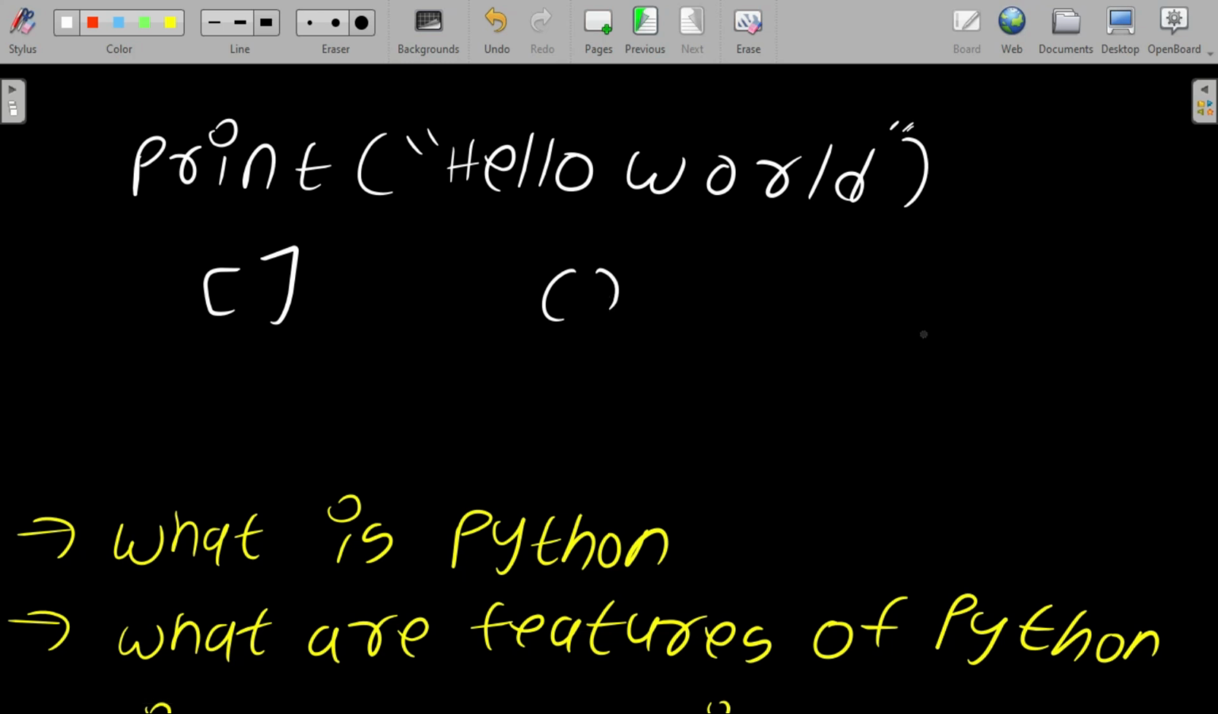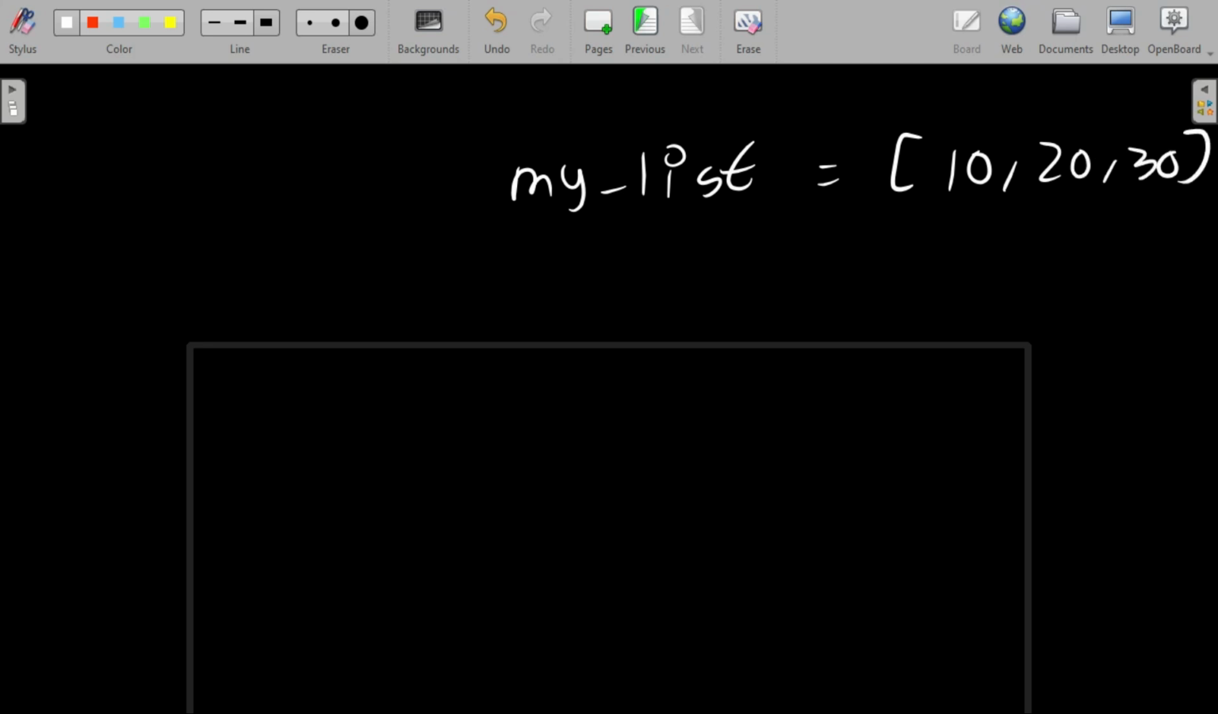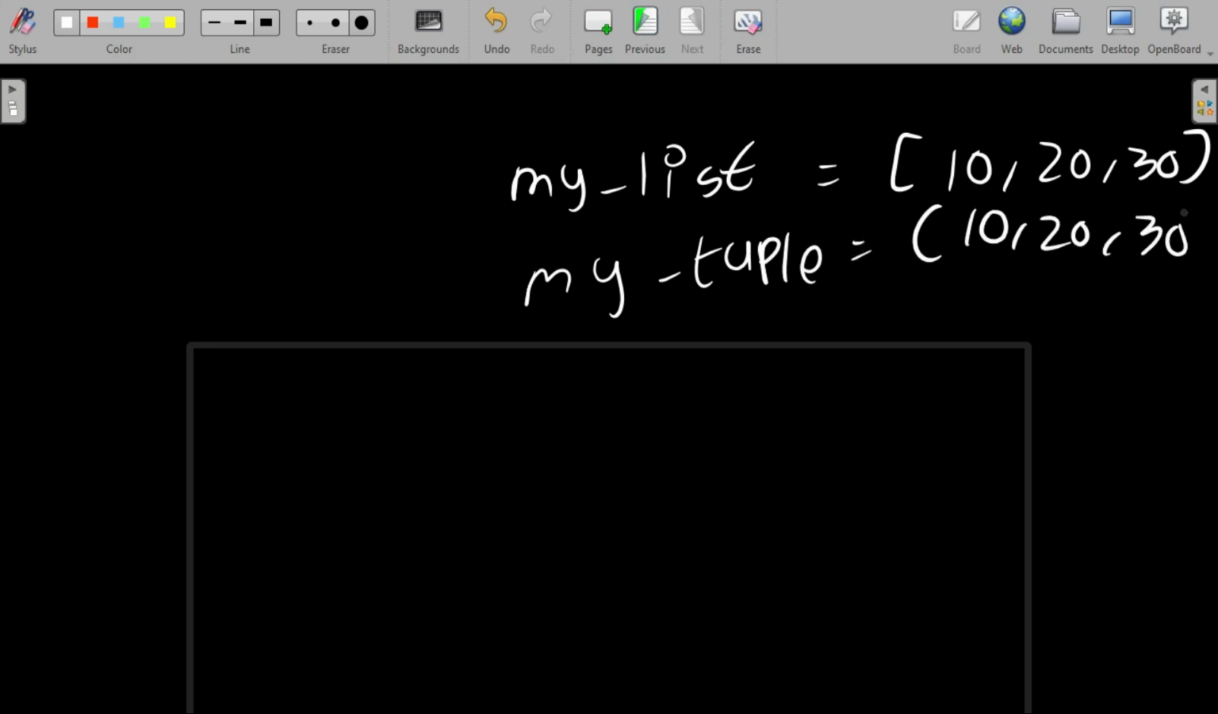Let me give an example. Let me move to the next page. Suppose let me write my list equal to brackets 10, 20, 30. And my tuple equal to 10, 20 and 30. So list means mutable and tuple means immutable. Let us move to the next question.